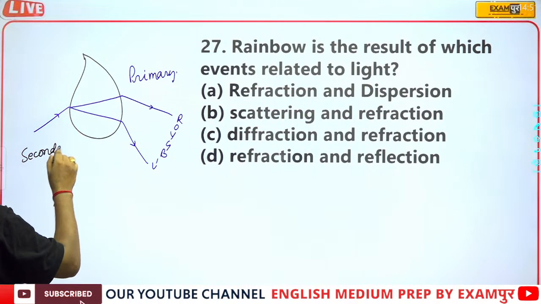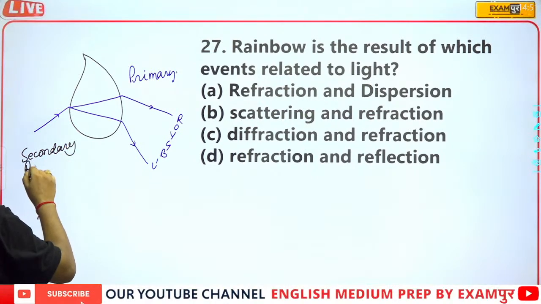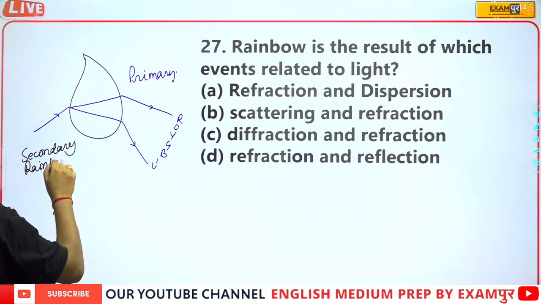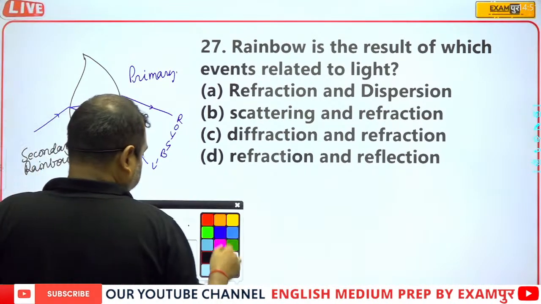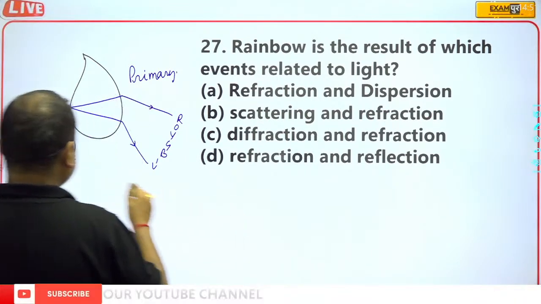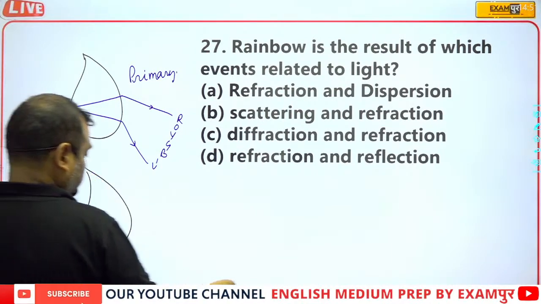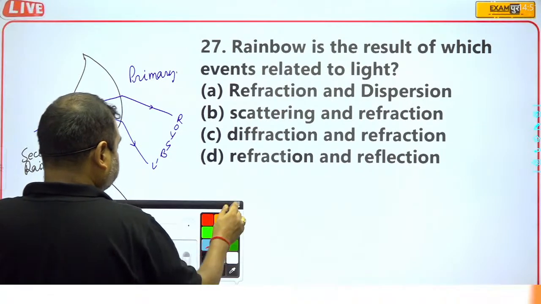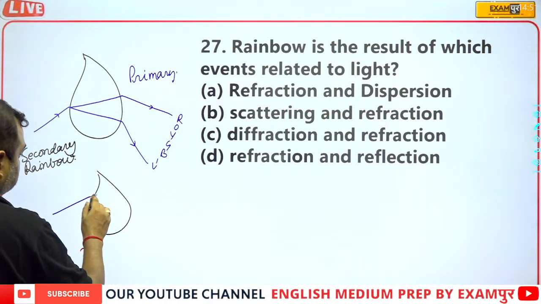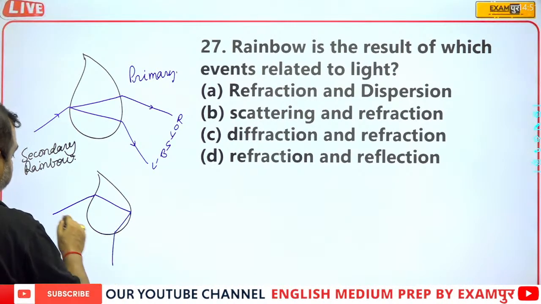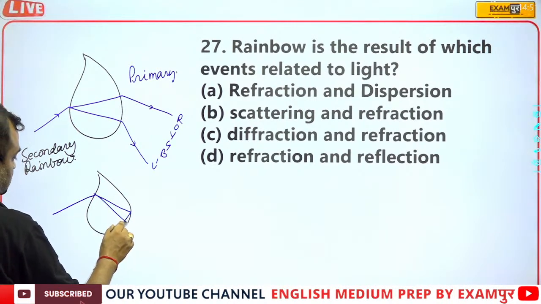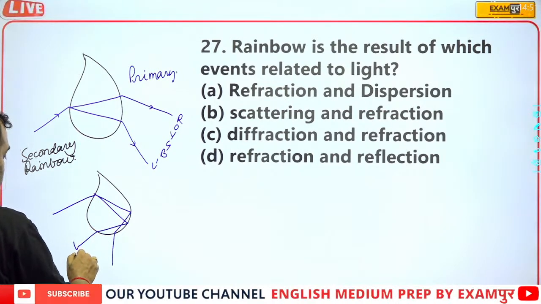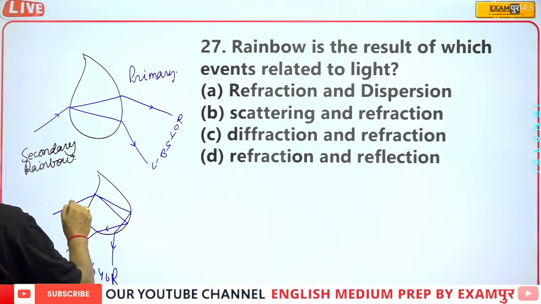But when we go for the secondary rainbow, VIBGYOR. Okay, so these are the 7 colors.